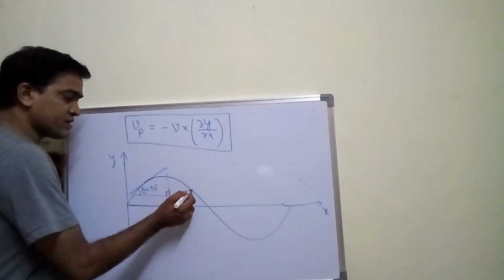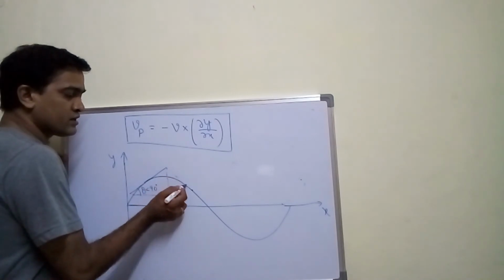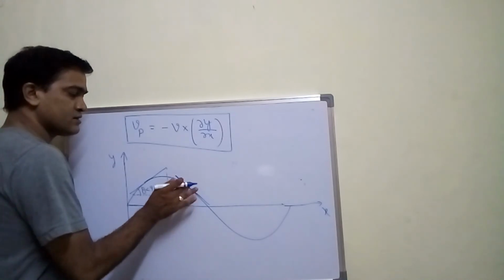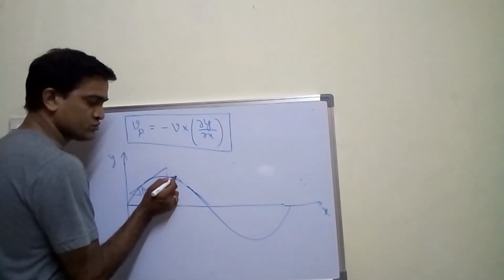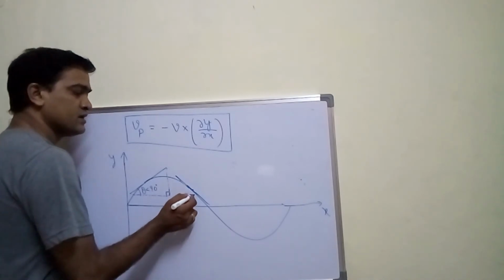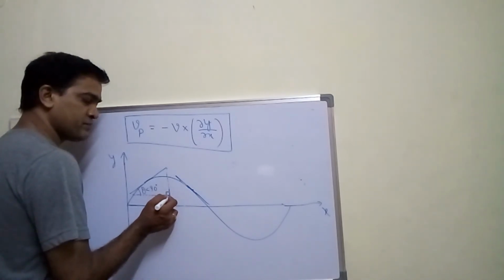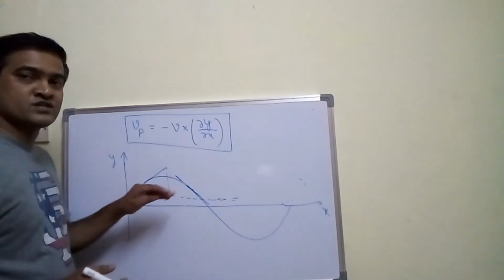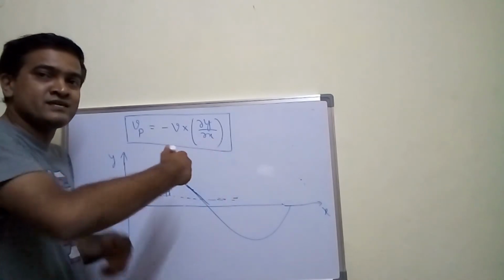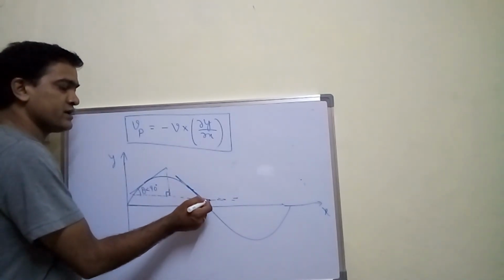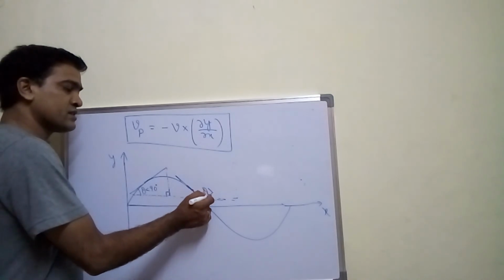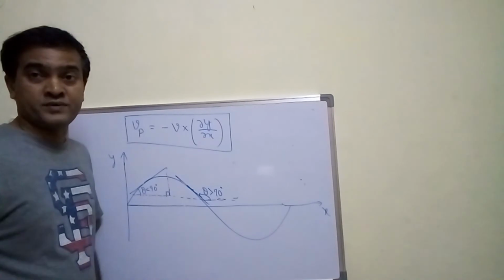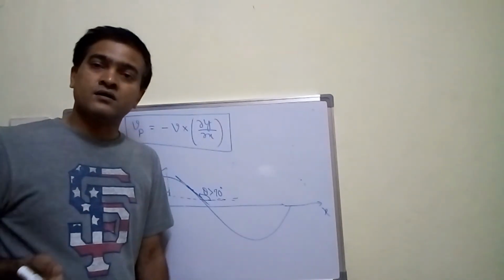If I take a point somewhere here, at this point if I draw a line like this, a tangent touching at one point, and draw one horizontal, let me extend this like this. So always you are going to measure the angle with respect to the horizontal line in the anti-clockwise direction. So in this case, theta is greater than 90 degrees. So in this case, slope is negative.